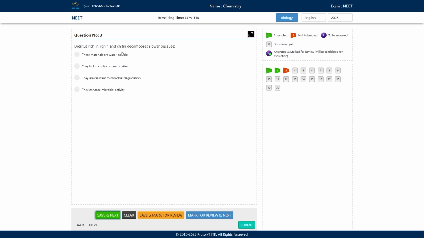The next one, detritus rich in lignin and chitin decomposes slower because. So options are, these materials are water soluble. Next one, they lack complex organic matter. The next one, they are resistant to microbial degradation. And the last one is, they enhance microbial activity. So what will be the correct answer?